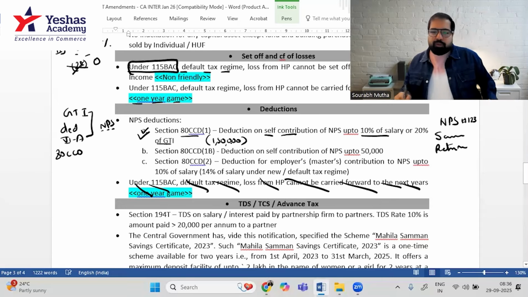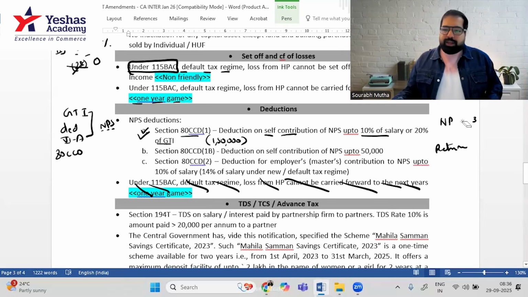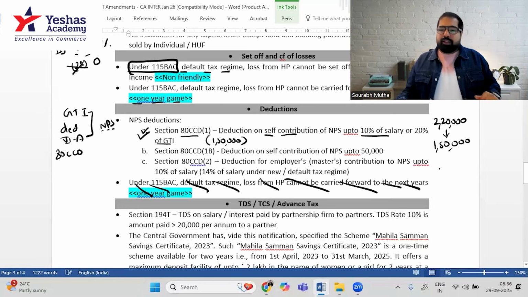So it should be within 1,50,000 and also within 10% of salary. Let's take an example. Let's say you've contributed 2,20,000. Now, first of all, 2,20,000 will not be allowed because only 1,50,000 will be allowed. So, okay, 1,50,000, can I take a deduction?